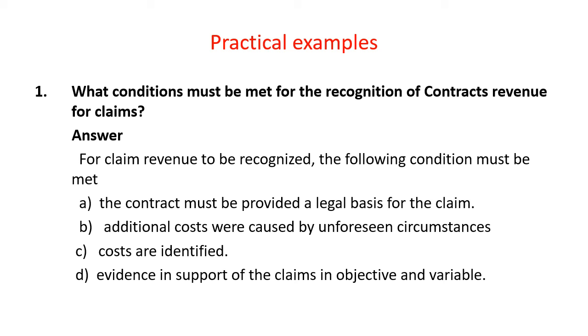First one, the contract must provide a legal basis for the claim. Second, additional costs were caused by unforeseen circumstances. And third, costs are identifiable. And fourth, evidence in support of the claim is objective and verifiable.